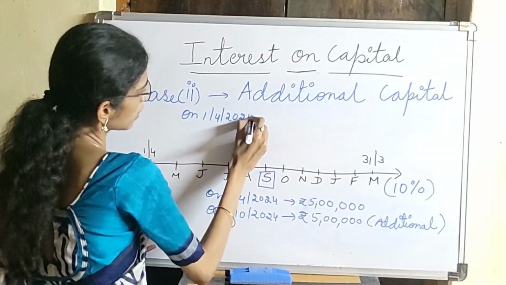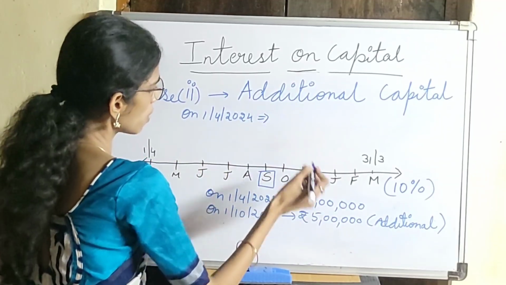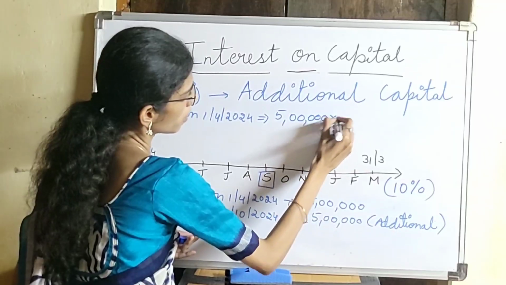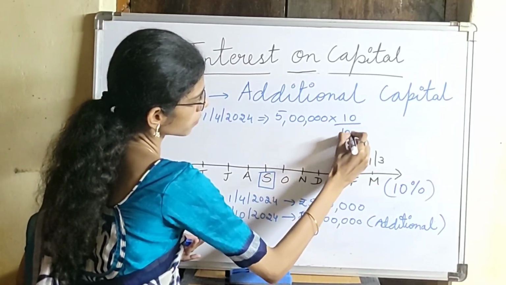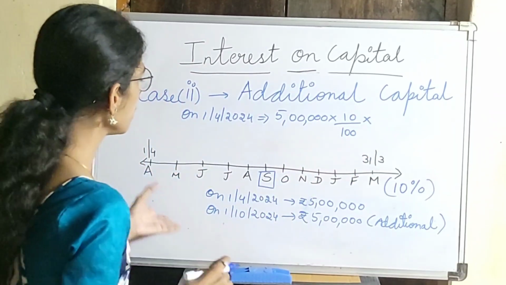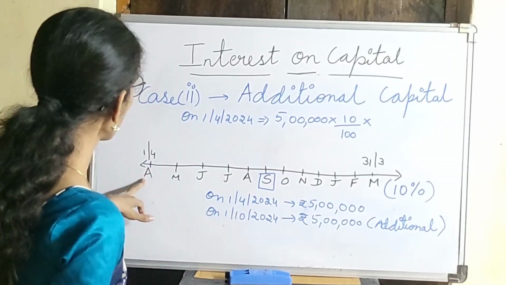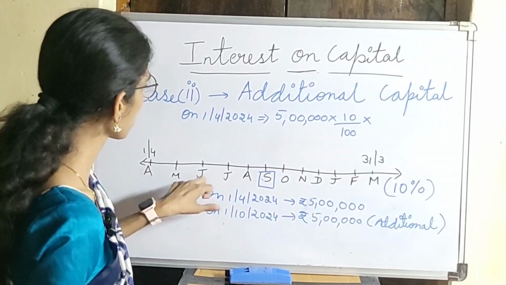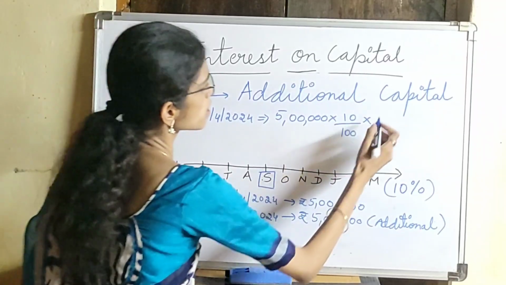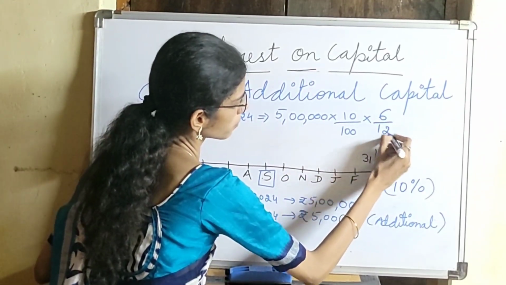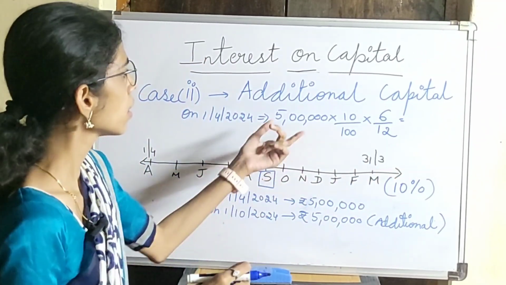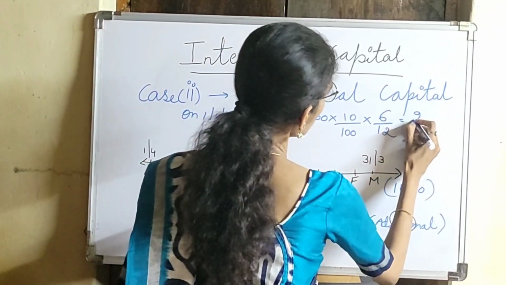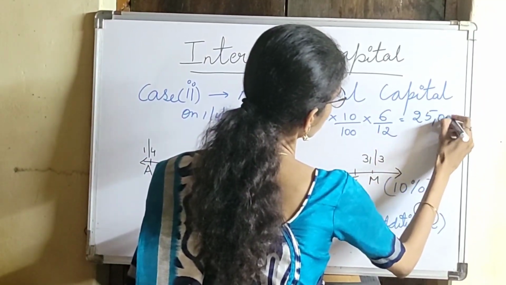The interest on capital of the partners will be 5 lakh into 10%, into how many months this capital was there: April, May, June, July, August, September, so 1, 2, 3, 4, 5, 6. So 6 months, 6/12. For the first 6 months it was 5 lakh, so the interest on capital will be 25,000.